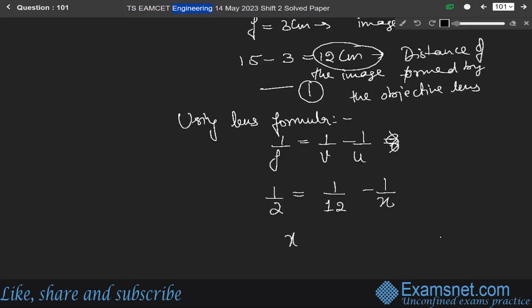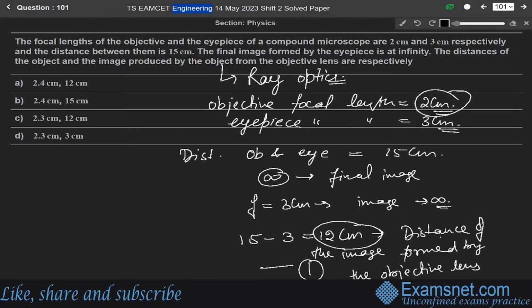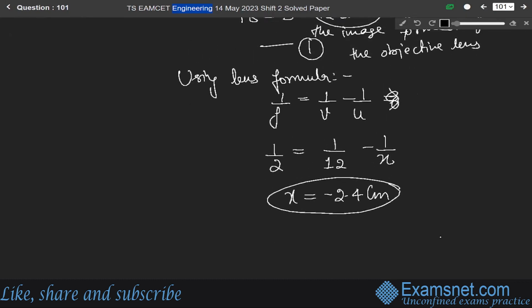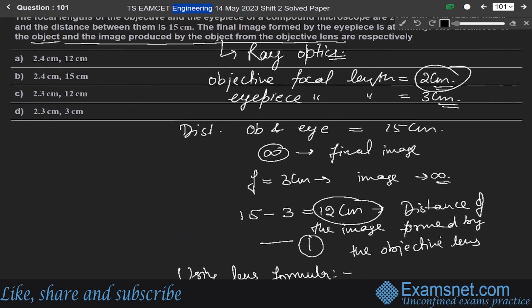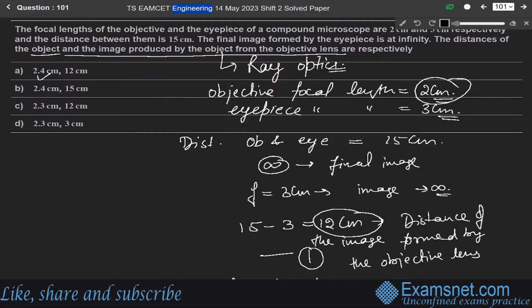So from here we get x equal to minus 2.4 centimeter. So the distance of the object from the objective lens is 2.4 centimeter, and the image is at 12 centimeter. So option A is the correct answer.